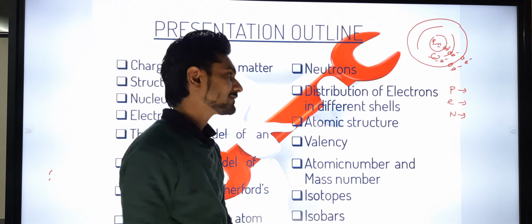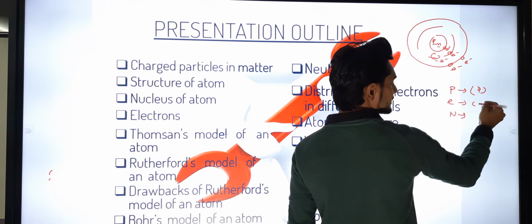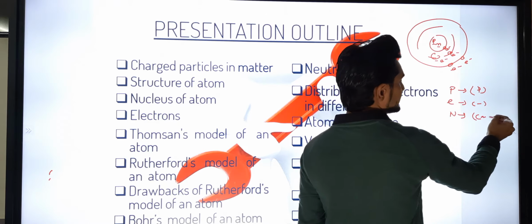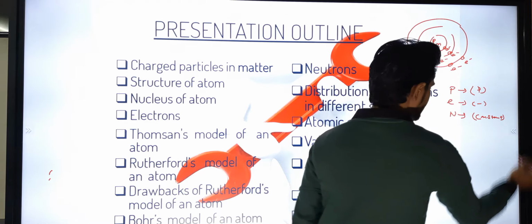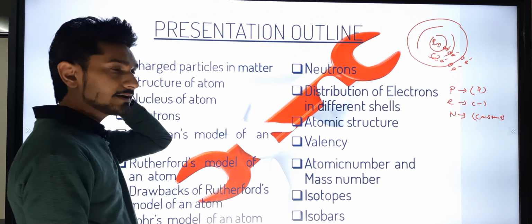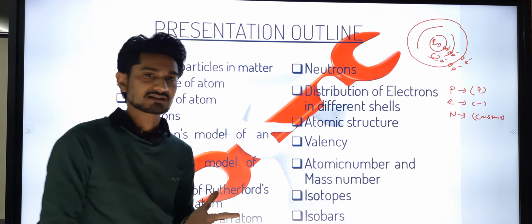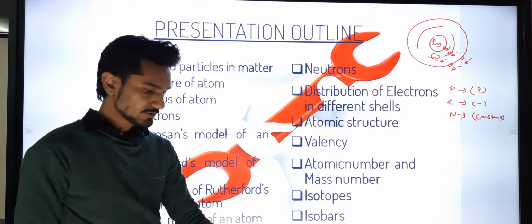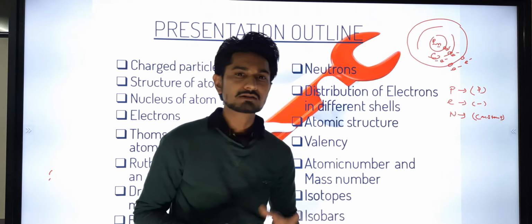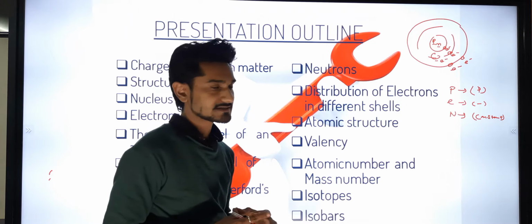The proton has a positive charge, the electron has a negative charge, and the neutron is neutral, so it has no charge. In this study, we are going to see what the value of the positive charge is. Also, we are going to look at the electron's negative charge and its value.